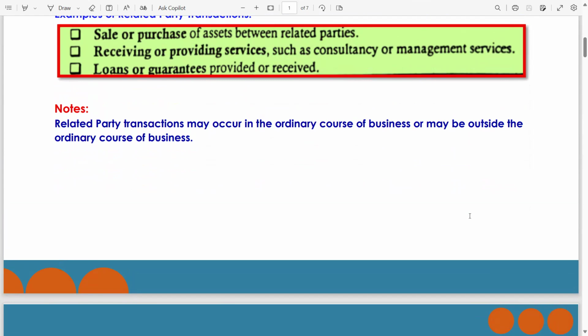Now, if there are any unusual transactions outside the normal course of business, these are significant transactions. In these transactions, you have to ensure whether the transactions are on an arm's length basis, meaning the terms are the same as what the entity also offers to the general public.